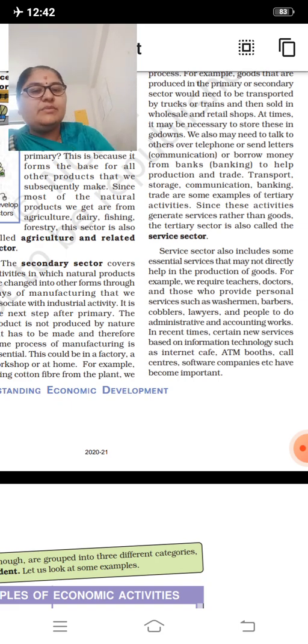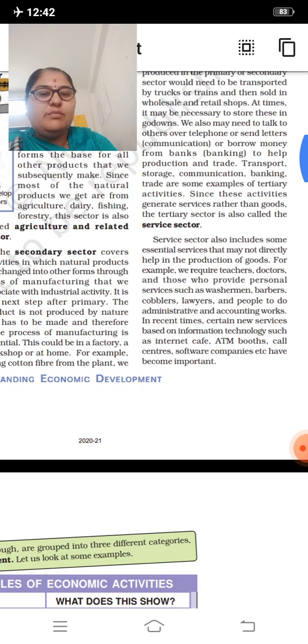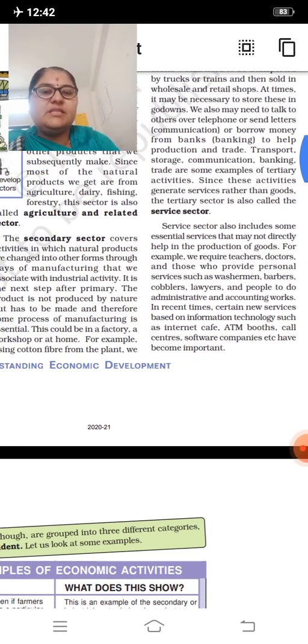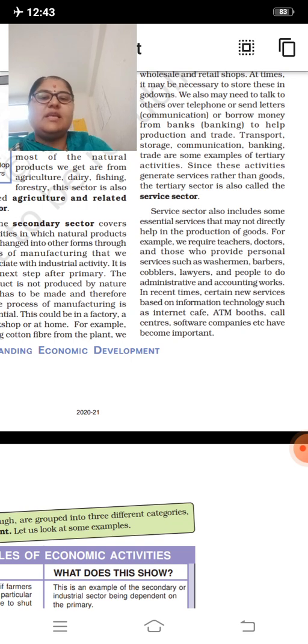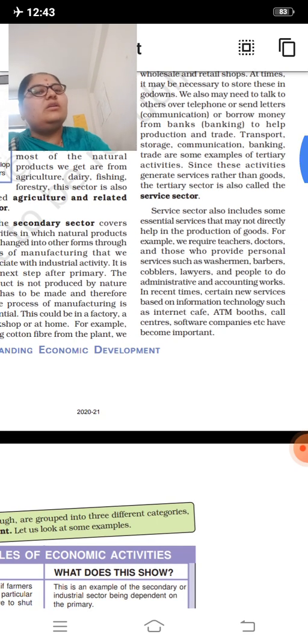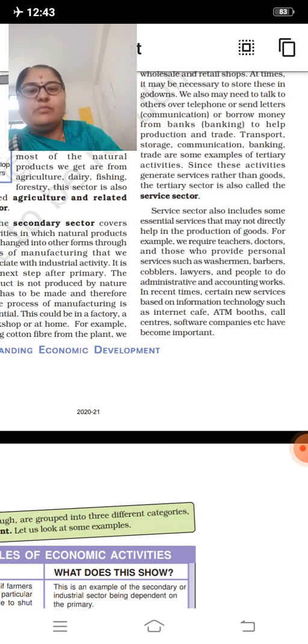In recent times, certain new services based on information technology such as internet cafes, ATM booths, call centers, software companies, etc. have become important. So teachers and doctors are giving service, and personal services like washermen, barbers, cobblers, lawyers are all giving us services.